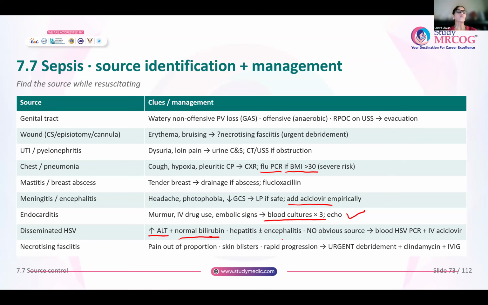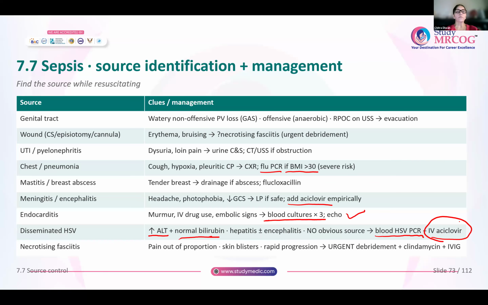Whenever there is no obvious source of any infection, you are giving broad spectrum antibiotics, but the patient is not responding to anything, get a blood HSV PCR done immediately. But don't wait for that. You can empirically start IV acyclovir.